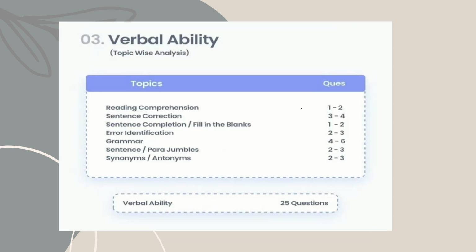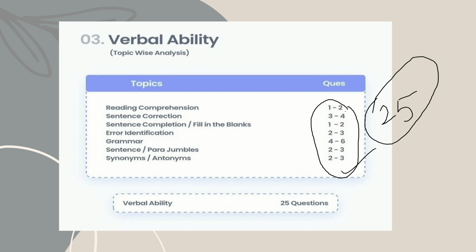Next one is verbal ability. In verbal ability, you can easily answer within less time. Because it has 25 questions, we can easily gain more marks in this section. I suggest you prepare all the topics and revise all the topics.